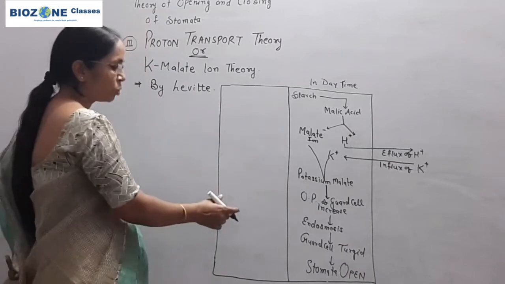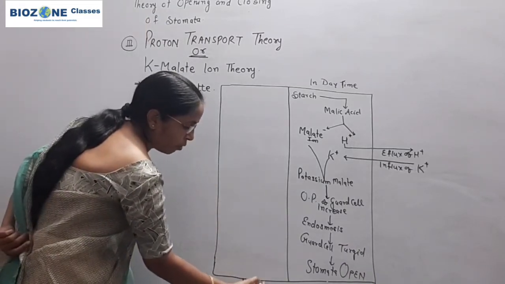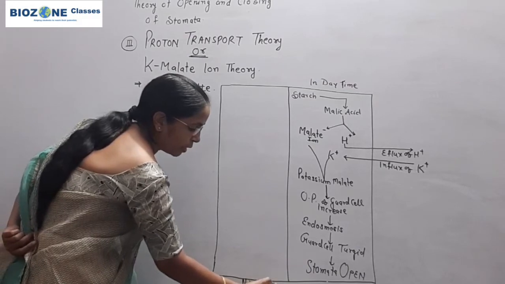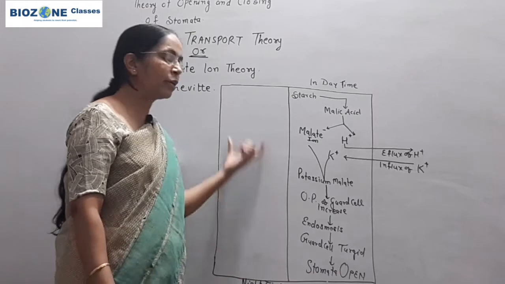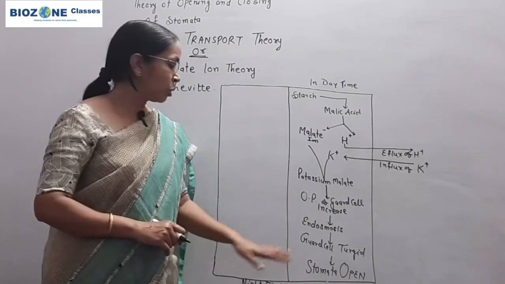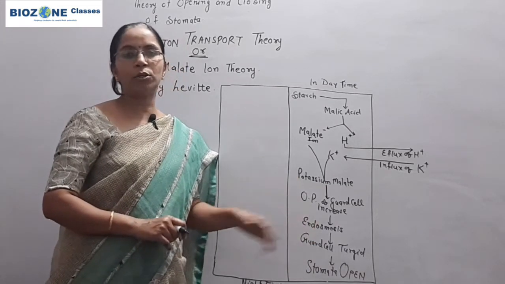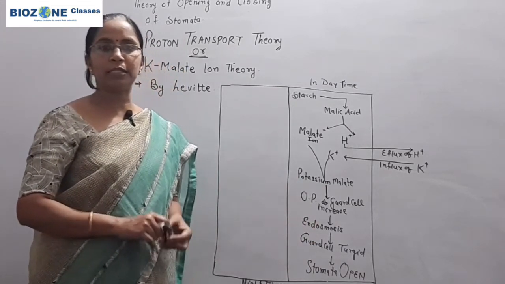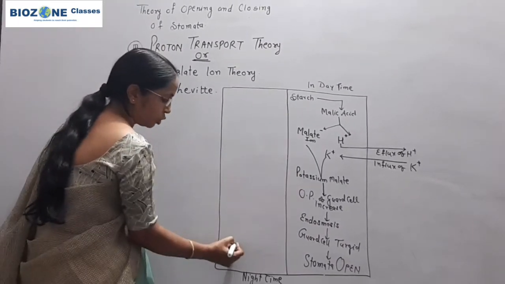Now when we come towards the night time, you see what changes take place. Or you can summarize for theory exams: during night time the entire process takes place in reverse direction. The osmotic pressure of the guard cell decreases, and because of the flaccidity of the guard cell, the stomata become closed.